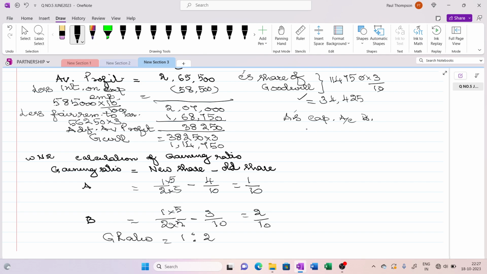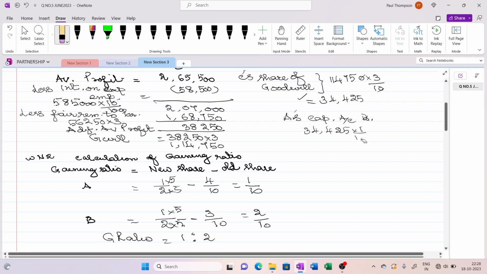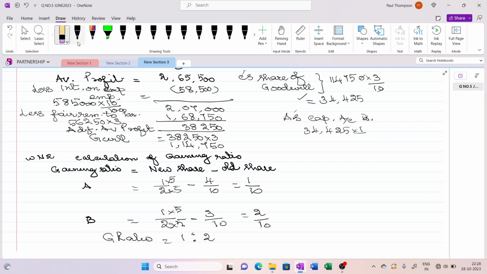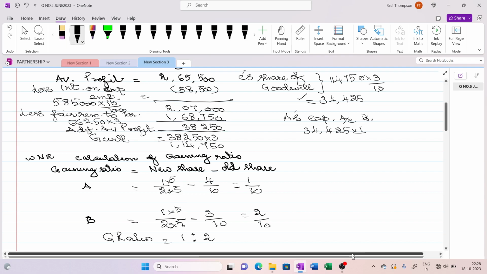A's capital account will be debited 34,425 into 1 by 3, since the gaining ratio is 1 is to 2.